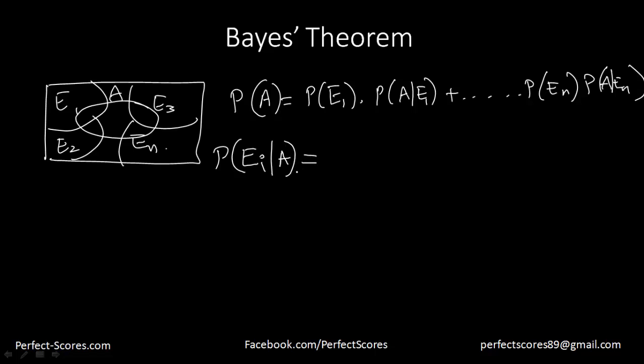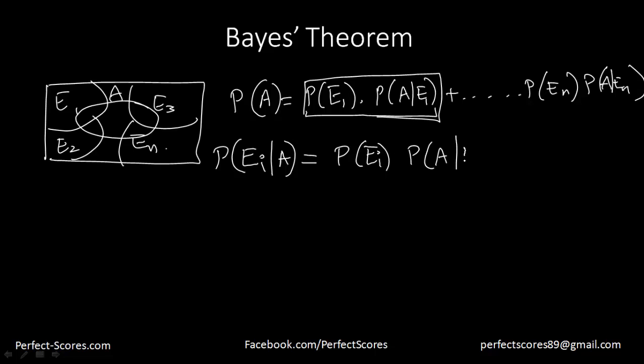That would be equal to this probability divided by the total probability. So this probability would be probability of E of i, which can be 1, 2, 3, 4, 5, 6, whichever it is, into probability of A over E of i, divided by the total probability, the probability of event A occurring.